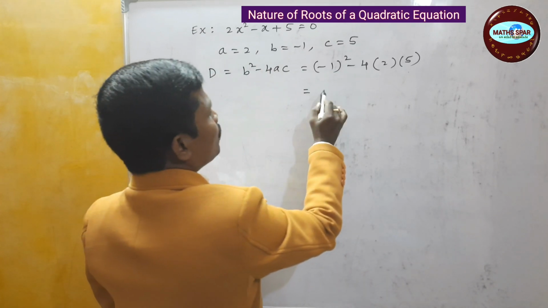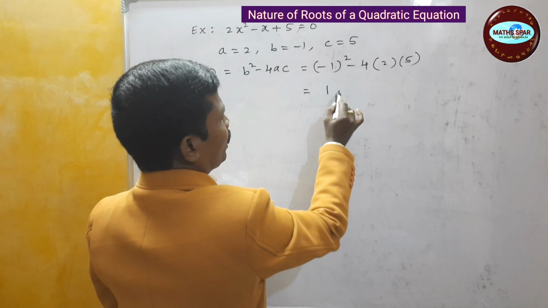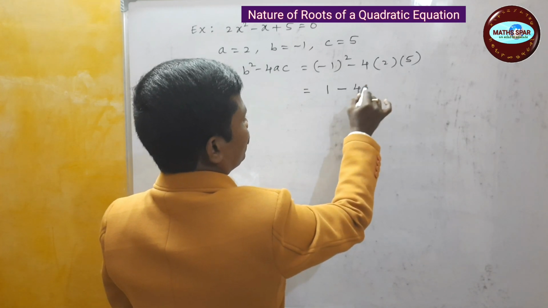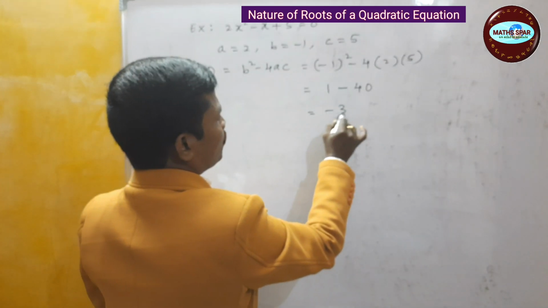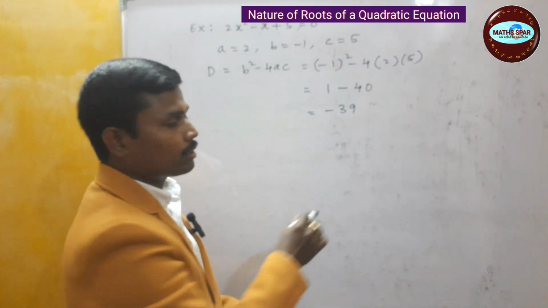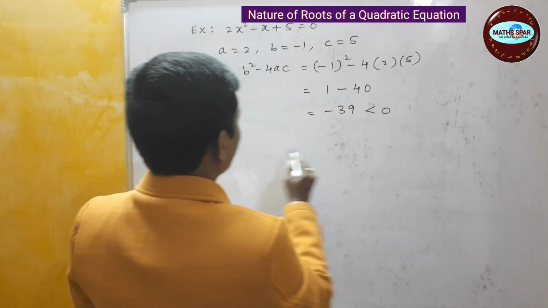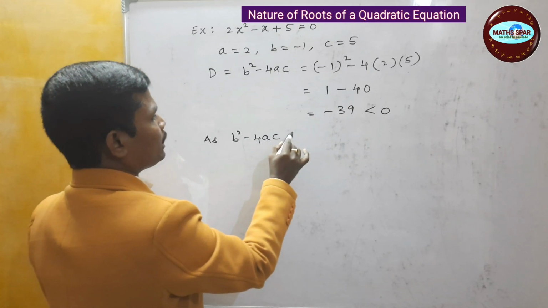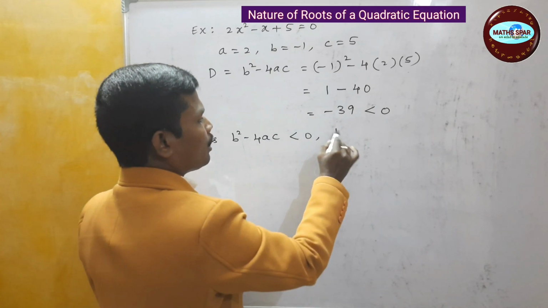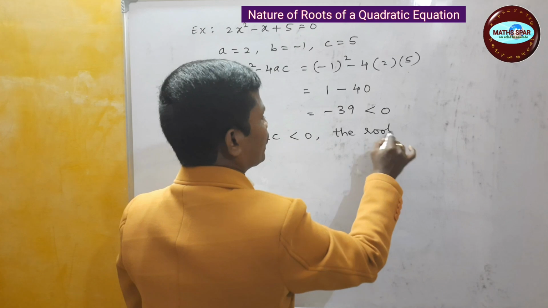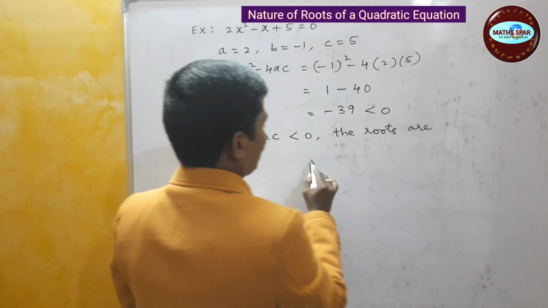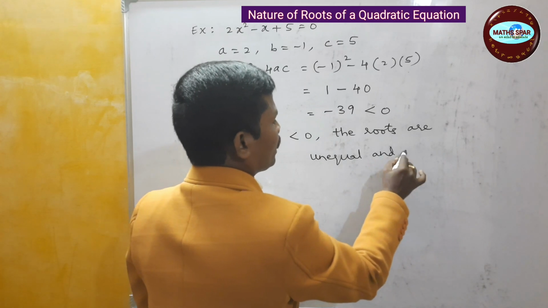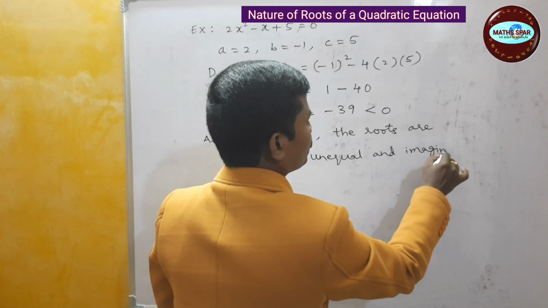That is 1 minus 4 into 2 is 8, 8 into 5 is 40. So this is minus 39, which is less than 0. As b square minus 4ac is less than 0, the roots of the given quadratic equation are unequal and imaginary.